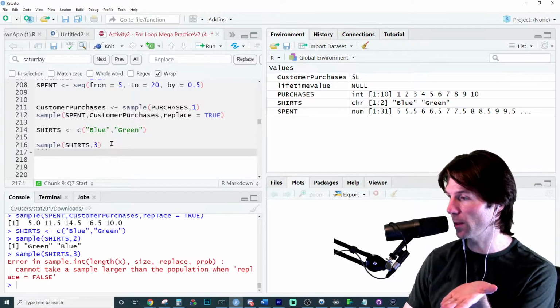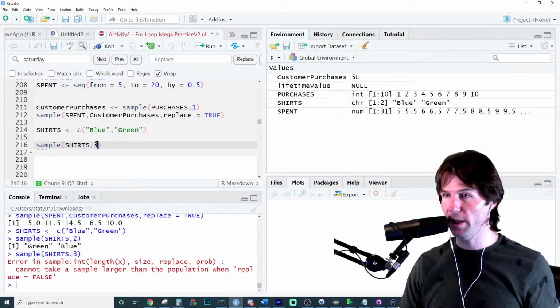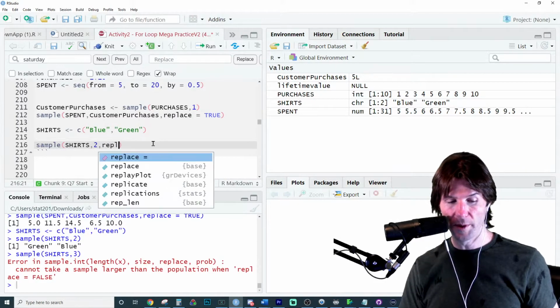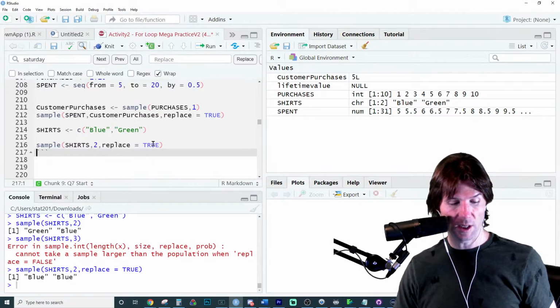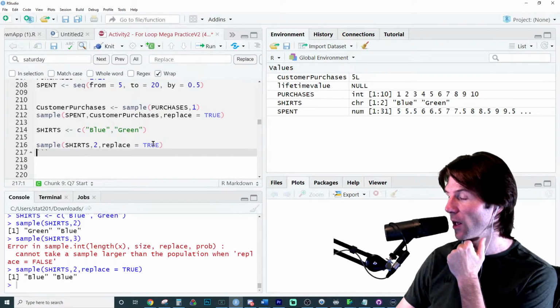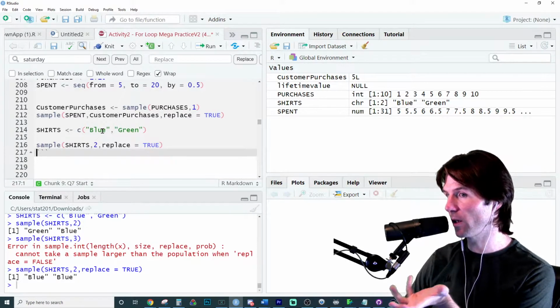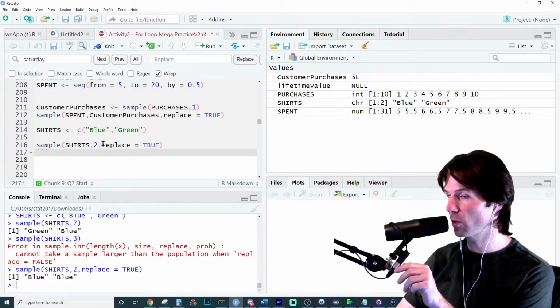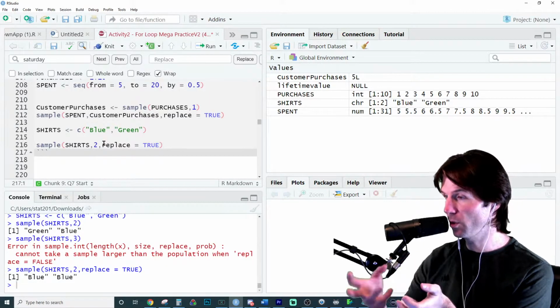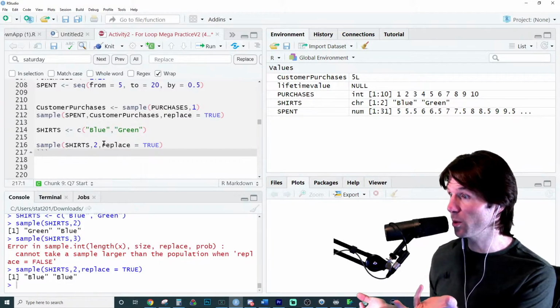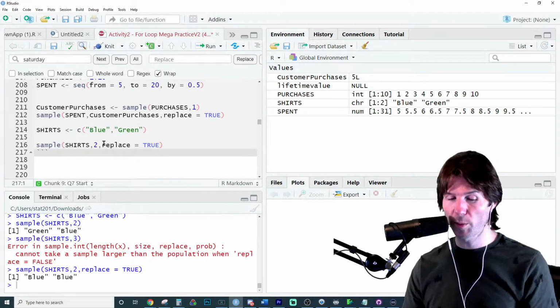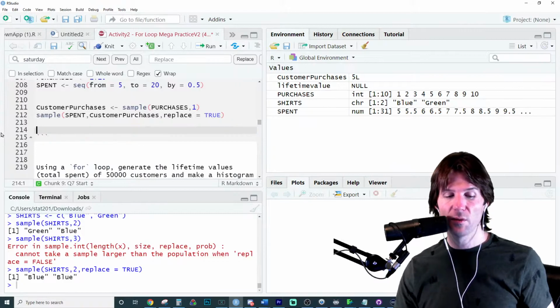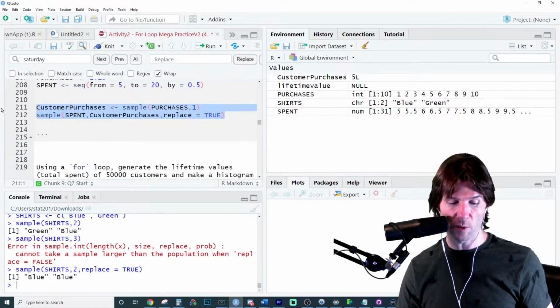It gets mad if you try to sample more. But if you say replace equals true, now you could actually get 2 blue shirts, because there's a 50-50 probability that you get a blue shirt or a green shirt. With replace equals true, you can sample the blue shirt, and then you could take it again. So replace equals true allows for the same value to be picked twice.